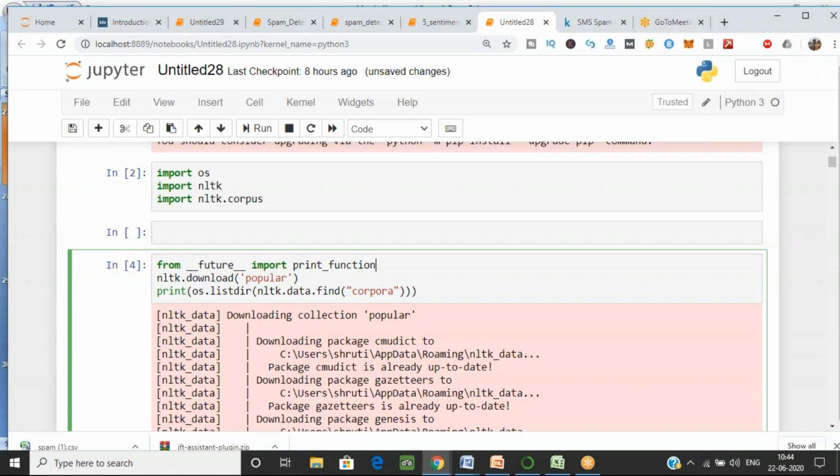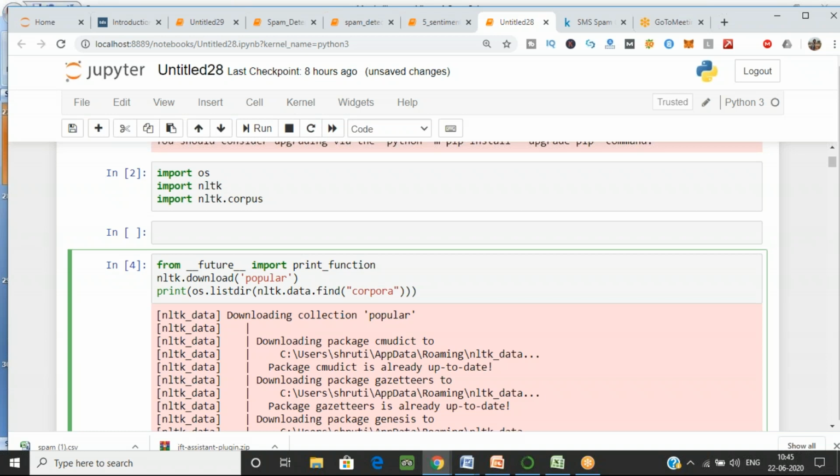Yes, tell me, has everyone executed these three commands? Type yes or no. Yeah. Okay, it's downloading. Okay, done.